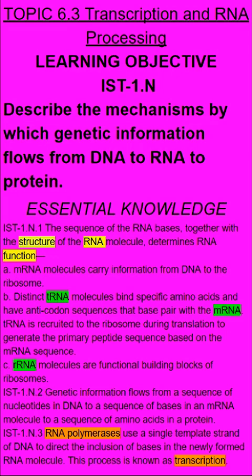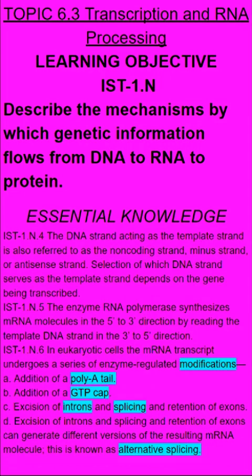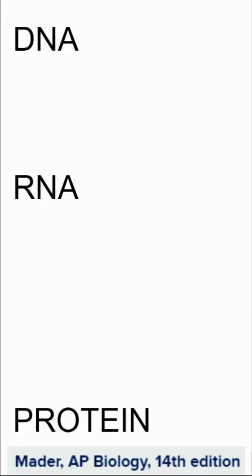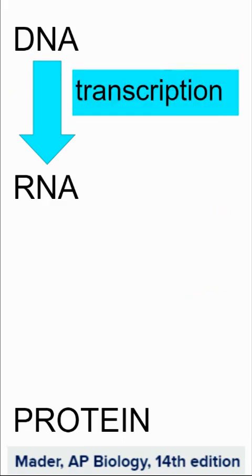Transfer RNA, messenger RNA, and ribosomal RNA all have different structure and therefore all have different function. RNA polymerase is essential to having transcription occur, and there are also processing or modifications done to the messenger RNA before it leaves the nucleus, like a tail, a cap, and the introns get spliced out, which can also lead to alternative splicing.